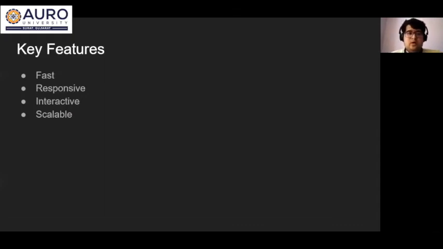But these key features are not very easy to implement in any application. Sometimes in the development process, we face some problems, like some UI components work in some browsers. Let's say the header section looks fine in Google Chrome, and when we access it in Firefox browser, it looks different. That should not be the case.